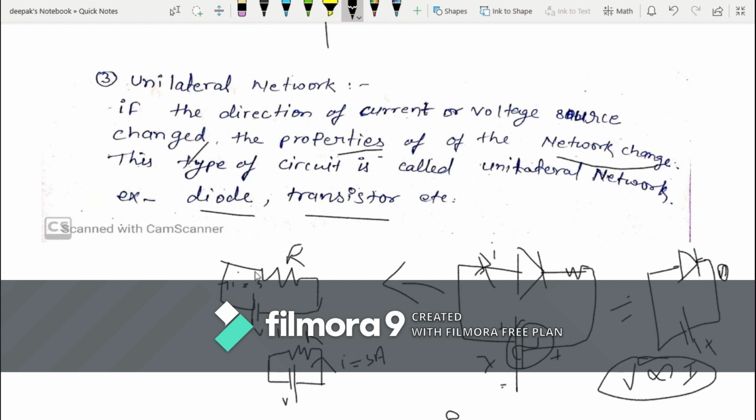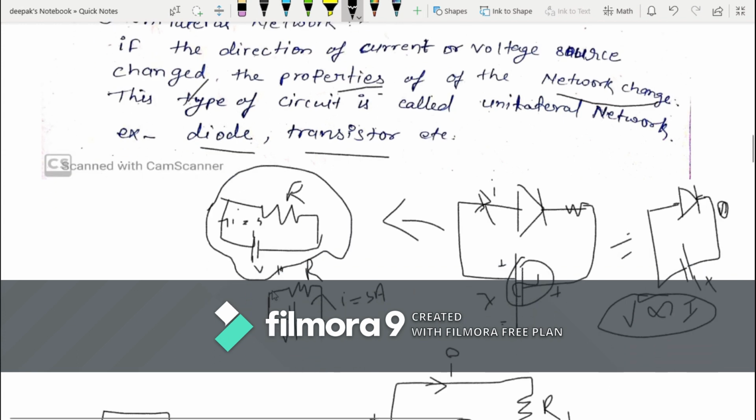Okay, but in these types of circuit, where voltage and current direction change but the behavior doesn't change if the voltage doesn't change, these types of circuit or network are called bilateral network.